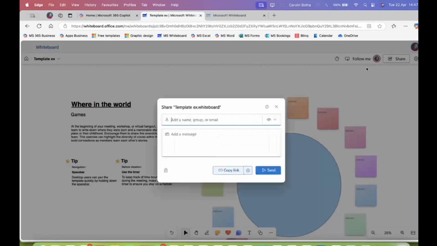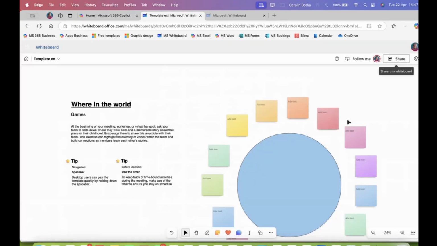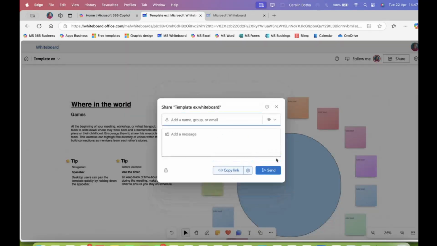And then you can copy the link, or you can enter the email address and send it off to them. They will receive it as an email and they will click on the link, and they will be able to open your whiteboard with all your different shapes, sizes, and whatever else goes with that. There's also an option, let me just mention that, where they can either edit it or they can view it. I don't know if I've mentioned that.